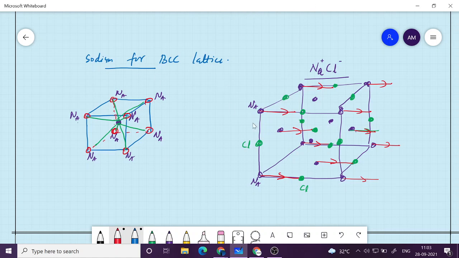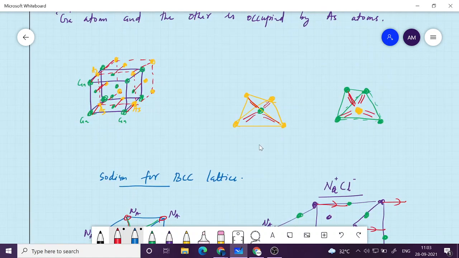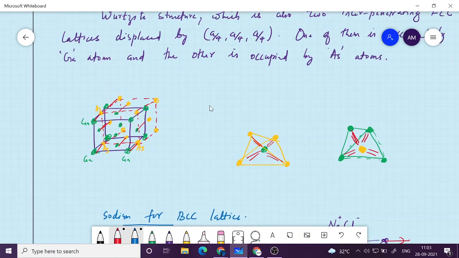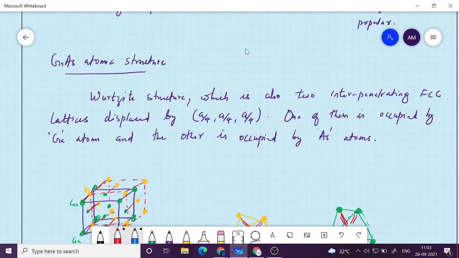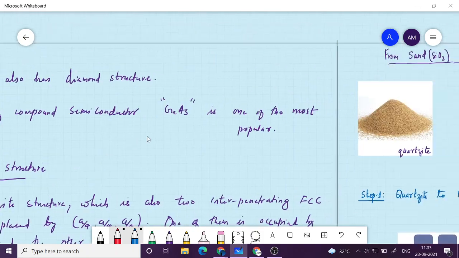So these two examples are not very much needed for our course, but just for information, sodium crystal has BCC lattice. This is NaCl crystal. But for our purpose, what is important is the zinc blende structure and the diamond structure. Okay, so these are the two most important structures.